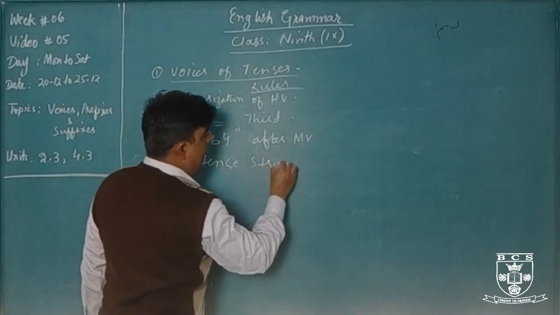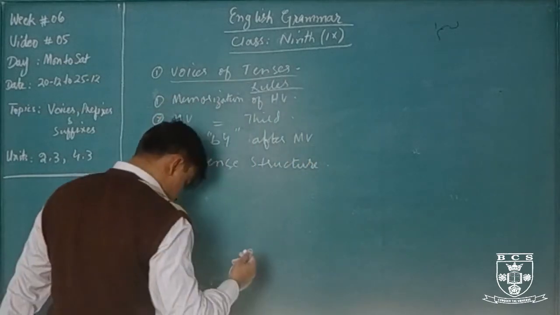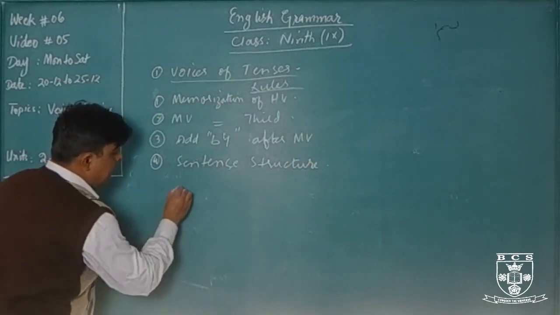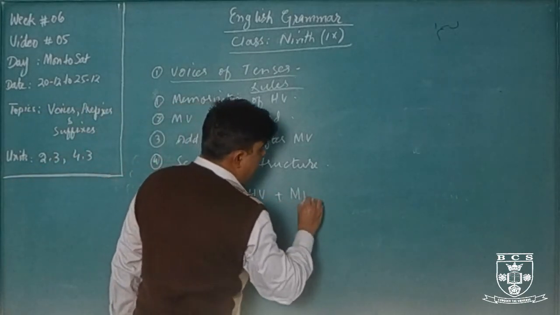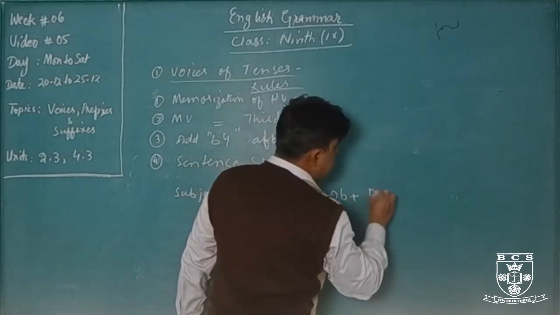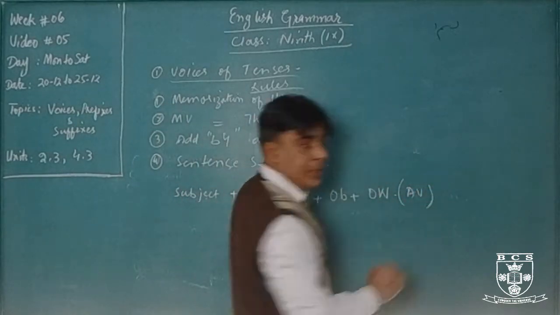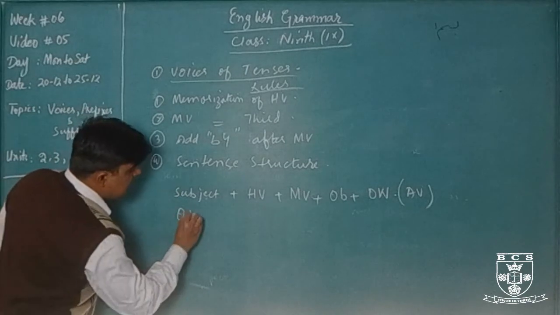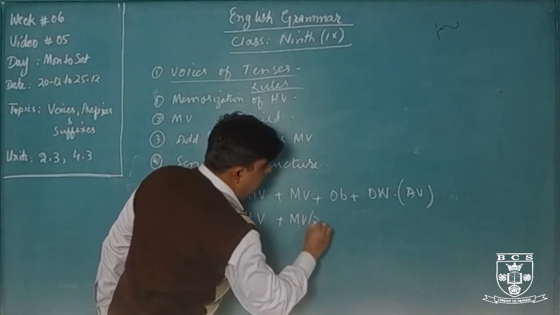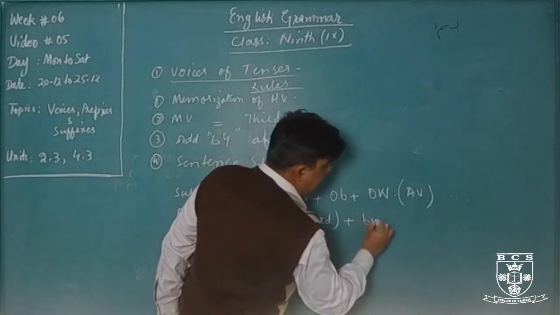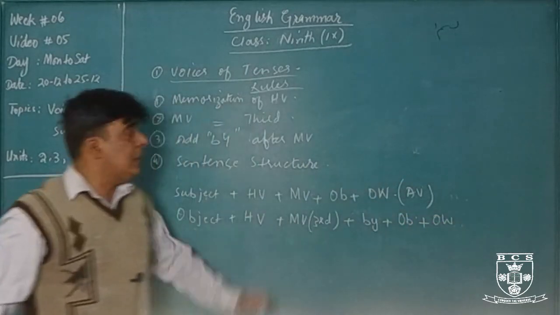Sentence structure. What is the sentence structure of active voice? I have already told you, and I am repeating again. Subject, helping verb, main verb, object, other words. This is the sentence structure of active voice. And what will be the sentence structure of passive voice? Object, helping verb, main verb in third form, by, subject, other words. Okay, these are the rules you have to memorize.